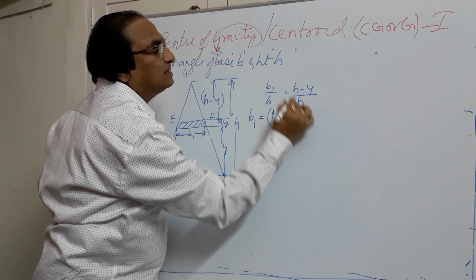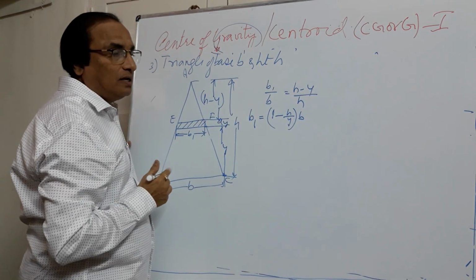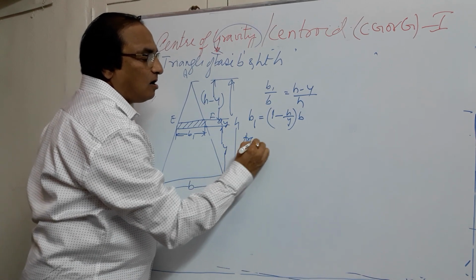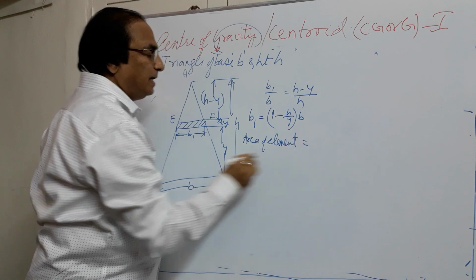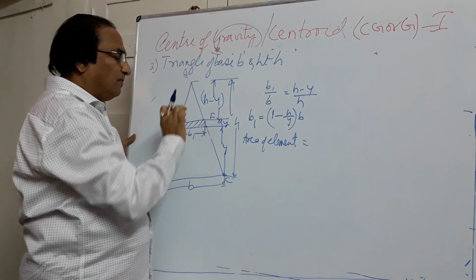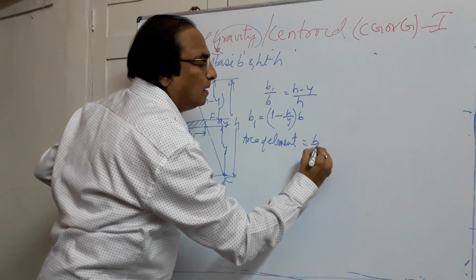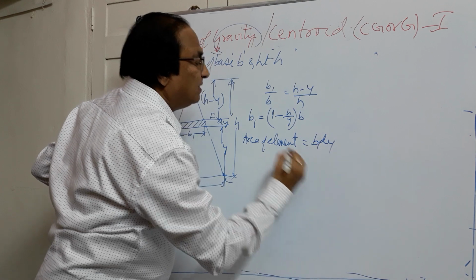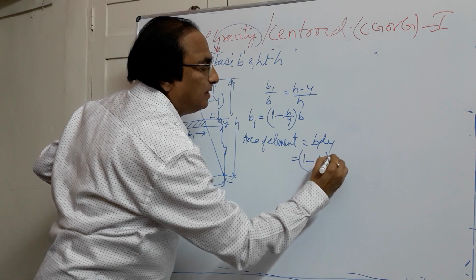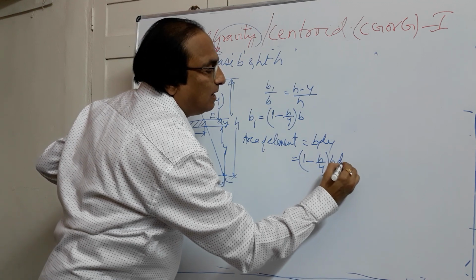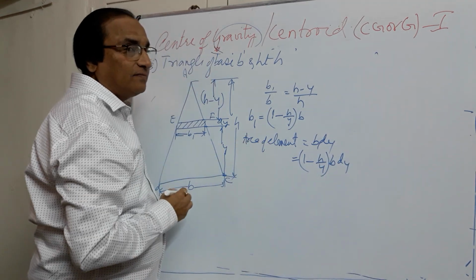I have simplified this, h gets cancelled. Now the area of this element is b1 into dy, which is (1 minus y by h) into b into dy. This is the area of the element.